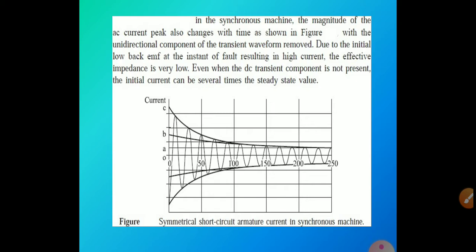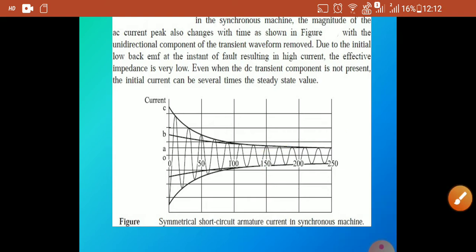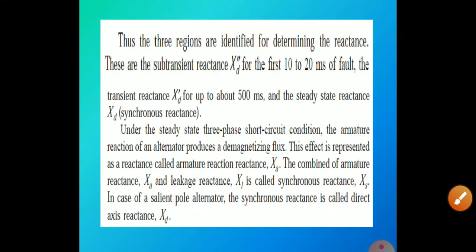at the instant of fault, which results in high current, and the effective impedance is very low. So even when the DC transient component is not present, the initial current can be several times the steady state value. Here the magnitude value is given as 250. So this is 3 times, 5 times higher. This graph is an example of symmetrical short circuit armature current in a synchronous machine.